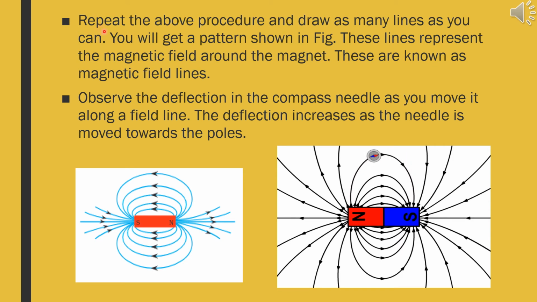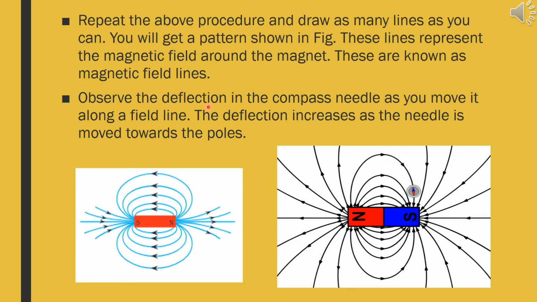Children, repeat the above procedure and draw as many lines as you can. You will get a pattern shown in the figure. These lines represent the magnetic field around the magnet, and these are known as magnetic field lines.